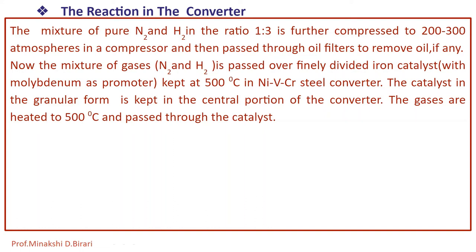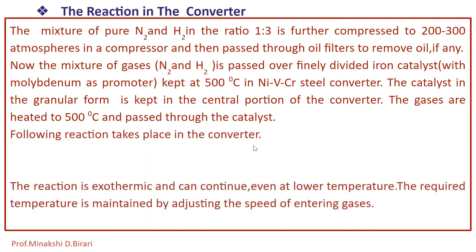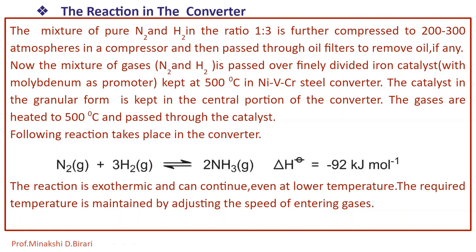So in the converter, the mixture of pure N2 and H2 in the ratio 1:3 is compressed to 200 to 300 atmosphere and is filtered to remove any oil mixed with it during the compression. The main reaction taking place in the converter is N2 plus 3H2 giving 2NH3.